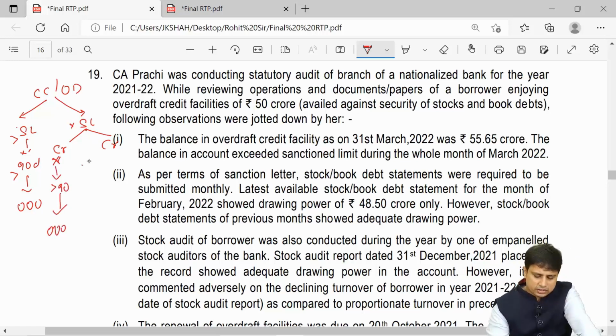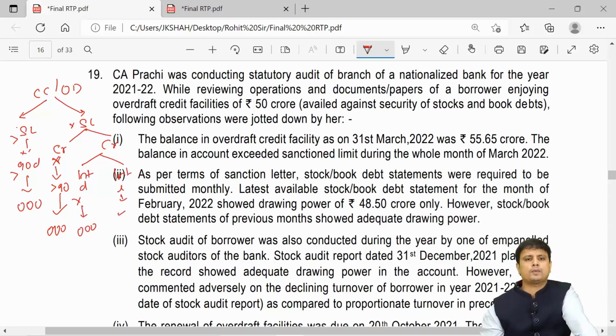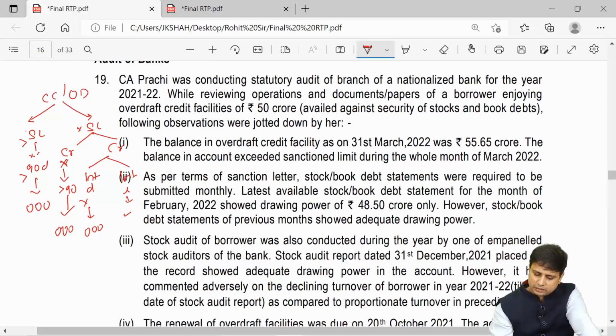If we have received the credits, we will see whether the interest debited has been received or interest debited has not been received. Has not been received, again OOO. If interest debited has been received, then no problem, not to be classified as NPA. So now there they are saying that as per the papers and everything, the credit facility allotted to them was rupees 50 crores. So here they have given us 50 crores. Now what they are saying is the balance in the overdraft credit facility is 55.65 crores. So they have exceeded, but this has been exceeded only for the month of March. So if it is not exceeded for more than 90 days, it is not NPA. So here there is no NPA for now.